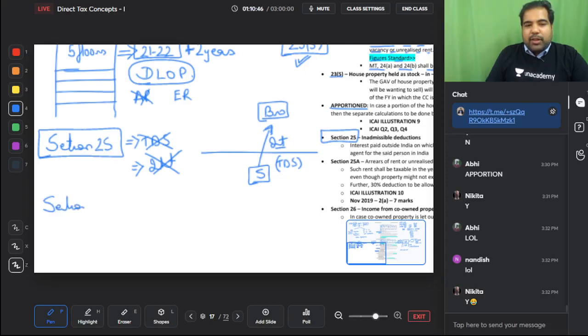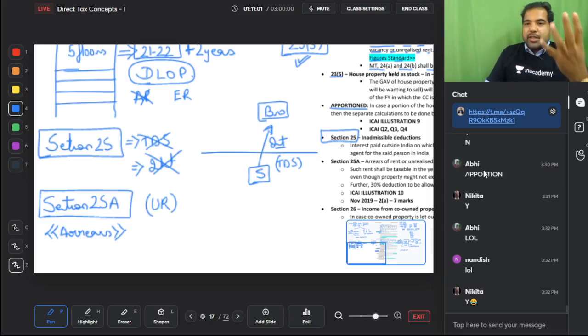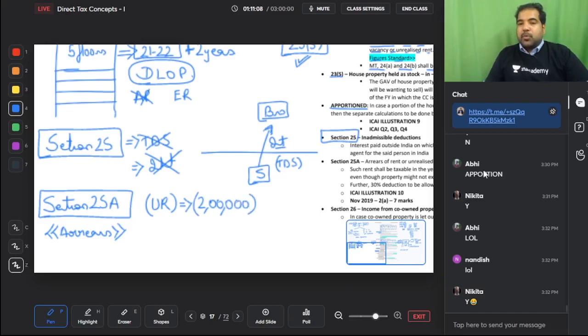Next is section 25A. A is arrears. Guys, remember, the Income Tax Act allows you a deduction for unrealized rent. If you fulfill 4 conditions, you can minus that 2 lakh rupees which did not come to you as unrealized rent. But finally, if that tenant, after a few years, comes back to you saying, listen, I'm sorry, I did not pay you the rent, here is the 2 lakhs or the 1 lakh, will you tax it now?